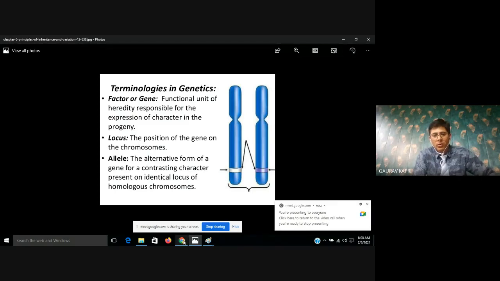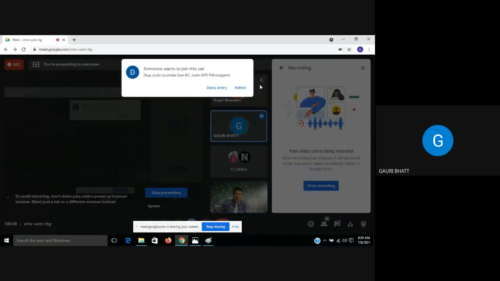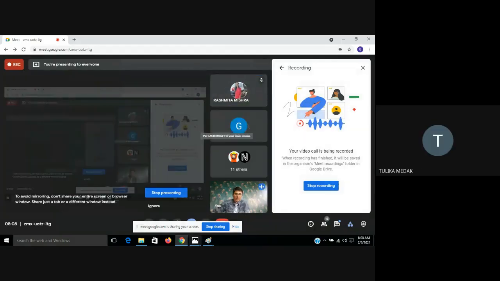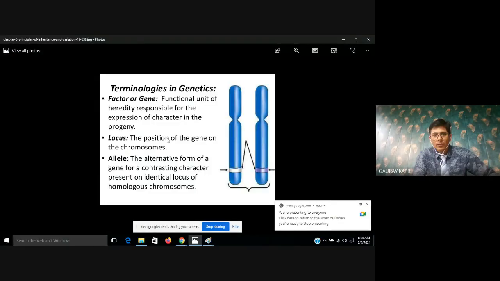Now what is the meaning of locus? The position, or position. Yes, the address of the gene.